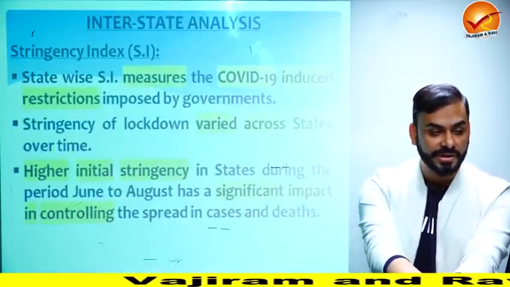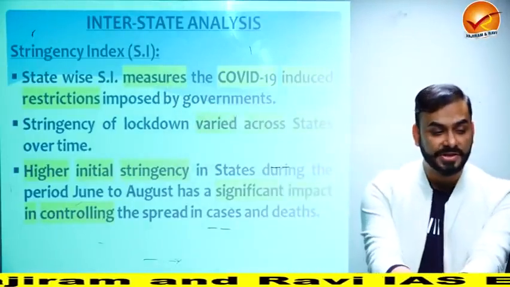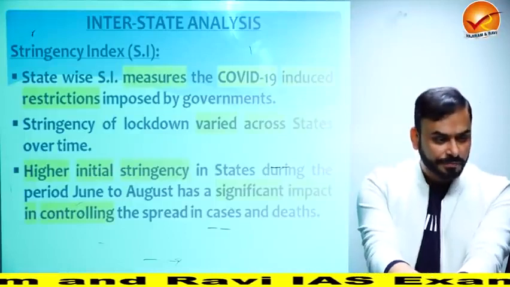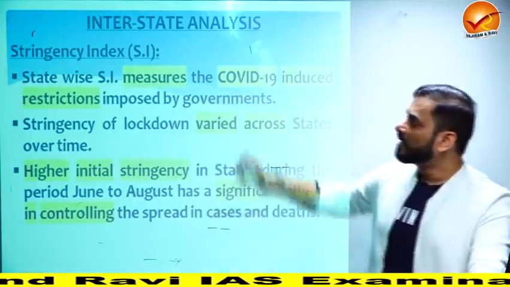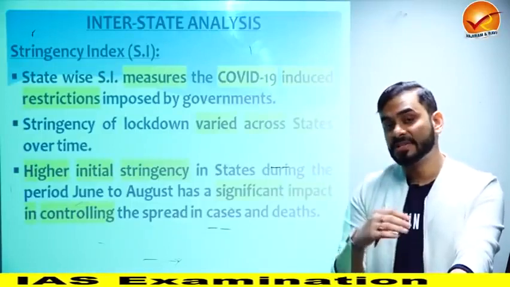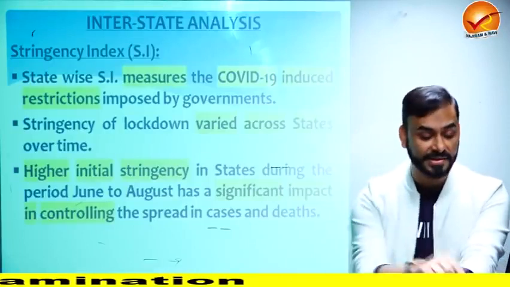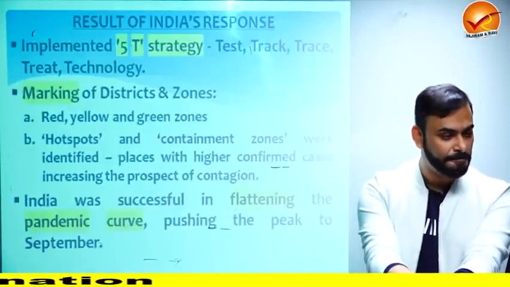So how do we measure this? We measure this using the stringency index. And what does the stringency index tell you? It tells you what the restrictions or lockdowns were and to what extent the lockdowns and other measures were being used by these state governments to control the pandemic.